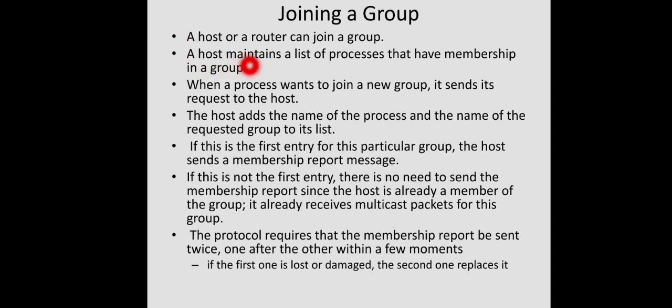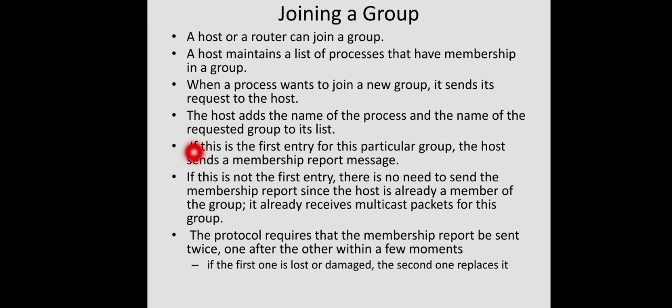A host maintains a list of processes that have membership in a group. For each group, which processes are members of this group. Such a list will be maintained by this host, and whenever a process wants to join a new group, the host adds the name of the process and the name of the requested group to its list. And if it is the first entry for this particular group, and no other process was already a member of that group, this is a new entry for that group, right? The host sends a membership report message because this host is not at all a member of that particular group.